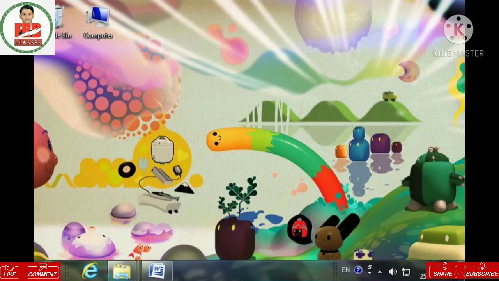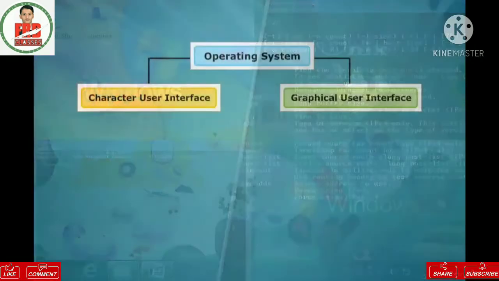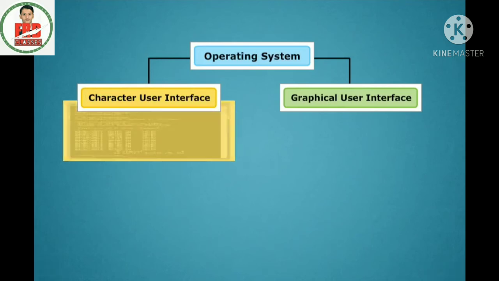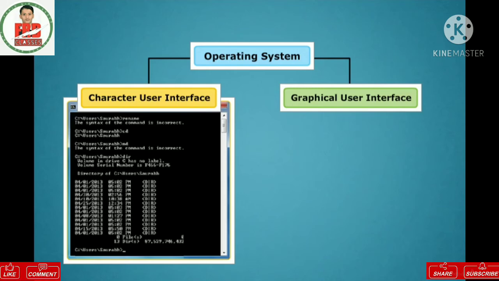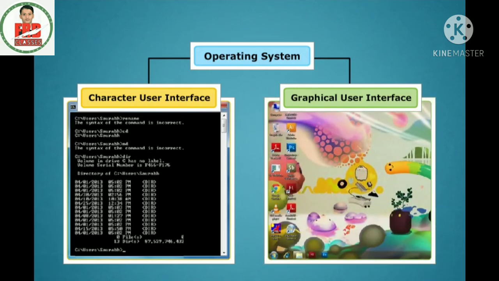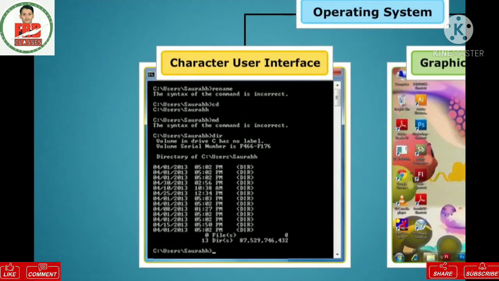Operating system can be user-friendly with many icons and images, or it can be just text or characters based. Based on this feature, operating system can be categorized into two types: Character User Interface or CUI, Graphical User Interface or GUI. Look at the following images. First image does not have any icons or images.